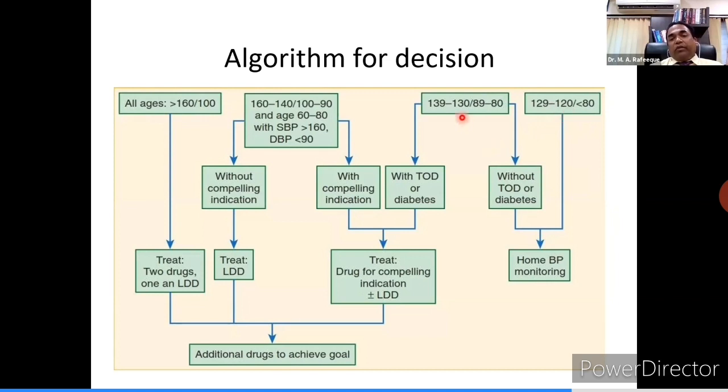If the systolic blood pressure is between 130 to 139, diastolic between 80 to 89, and there is no target organ damage like LVH or diabetes or retinopathy, it can also be managed without medicines, on lifestyle measures, and should be monitored with home BP monitoring every 2 monthly, 3 monthly. If the patient with this reading has diabetes or target organ damage, it should be treated with medicines along with lifestyle.